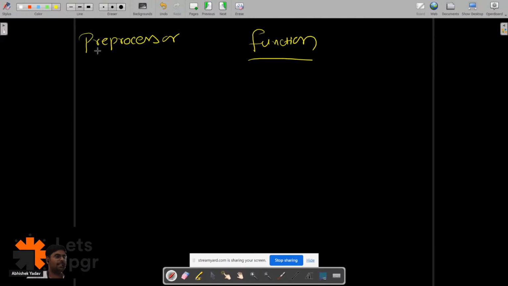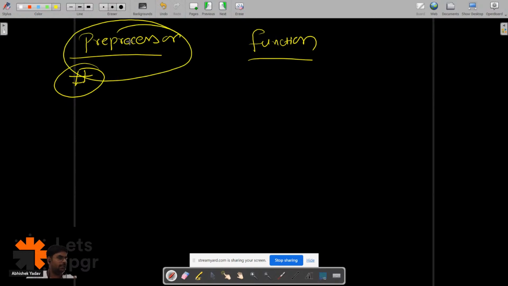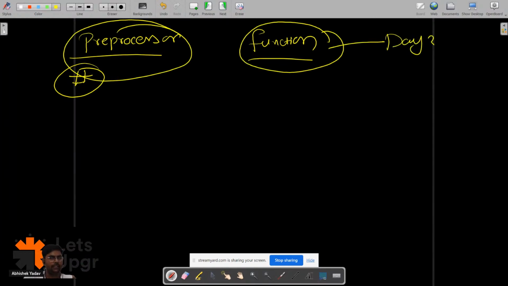So what we have to discuss is the preprocessor, and there is also the function that we have to discuss. You can see, guys, a lot of the audience is writing preprocessor. This hash is a preprocessor. After that, we have to discuss functions, which we are going to discuss in day 3 or day 4.